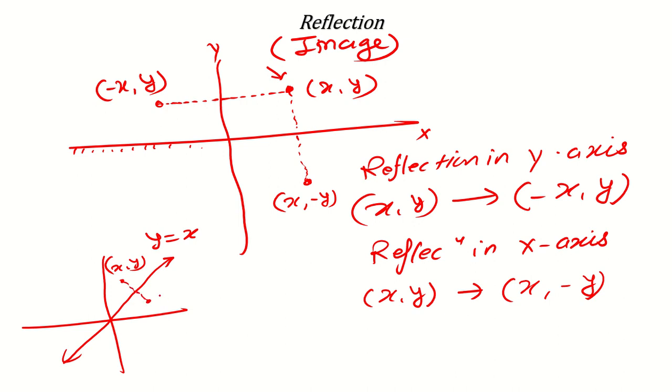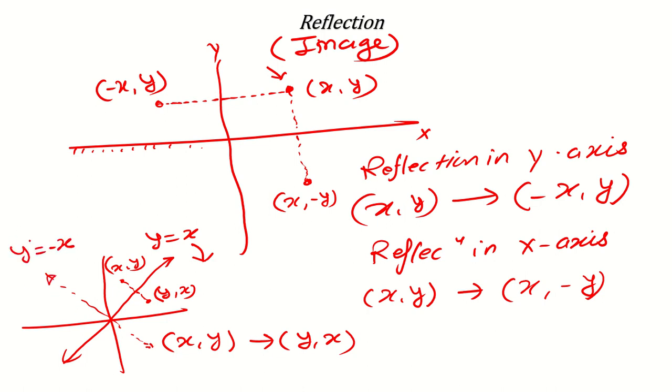So it will be y, x. So reflection across the line y equal to x: x, y will change to y, x. And if the line is y equal to minus x, write your answer in the comments: if you are reflecting with respect to y equal to minus x, then x, y will change to what? I will wait for your answer in the comments.